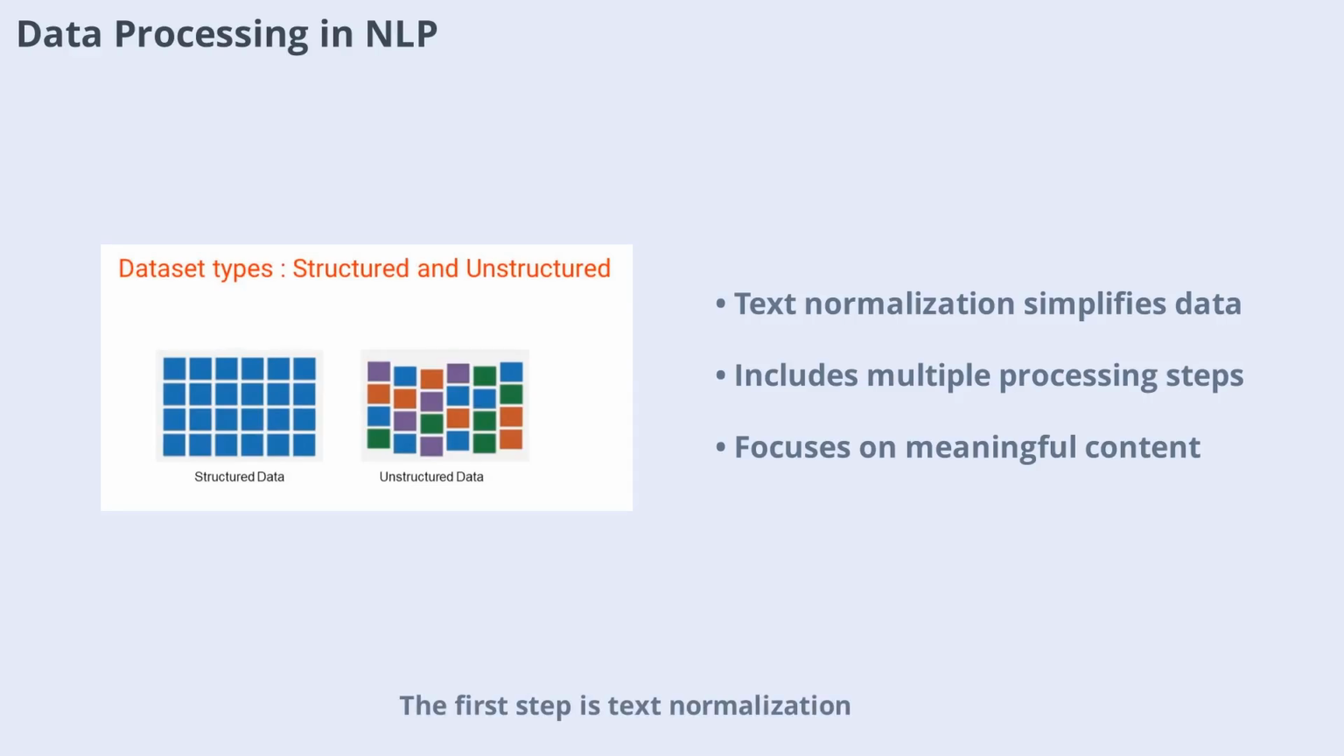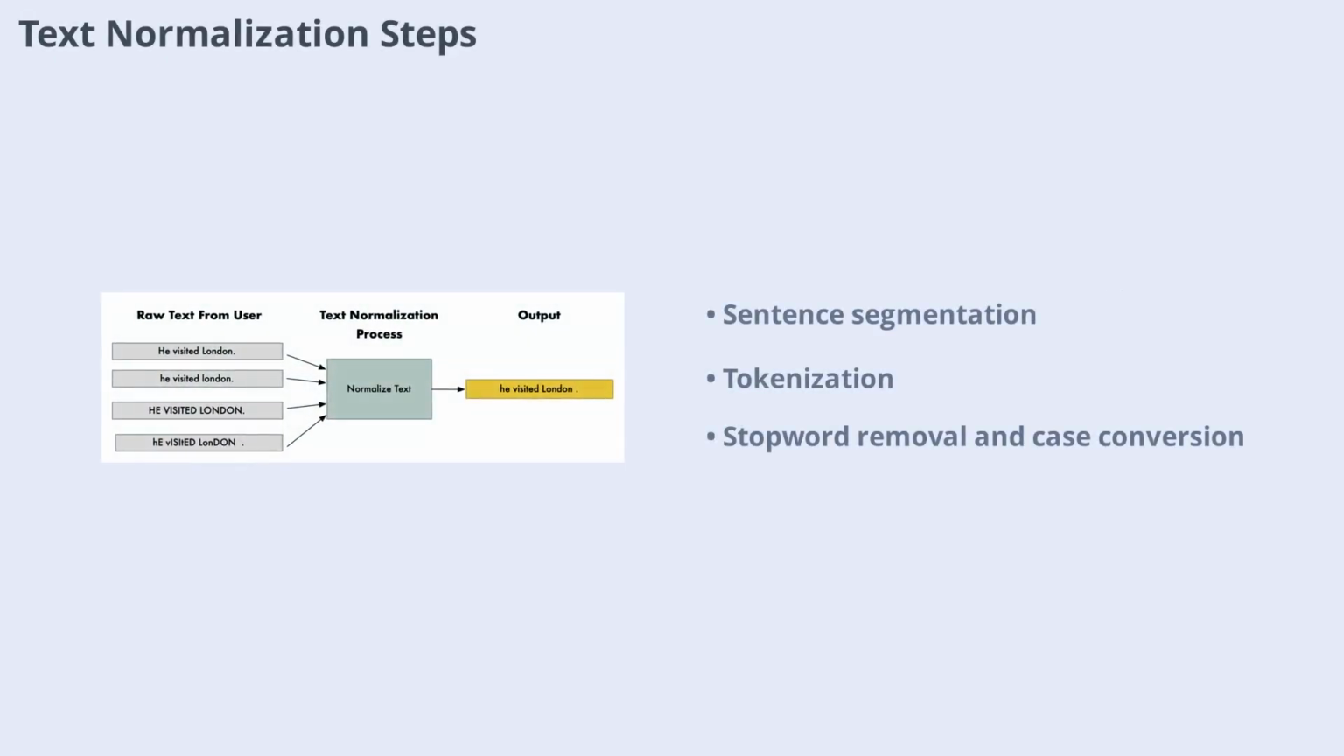The first step is text normalization, which simplifies the text and reduces its complexity. This involves several substeps, including sentence segmentation, tokenization, removing stop words, and more. By breaking down the text, NLP systems can focus on the most meaningful parts, making analysis more accurate. Text normalization is a multi-step process.